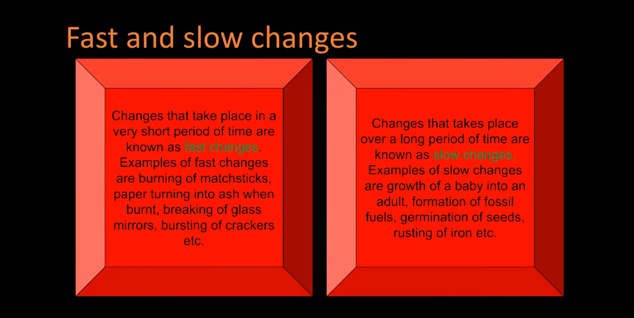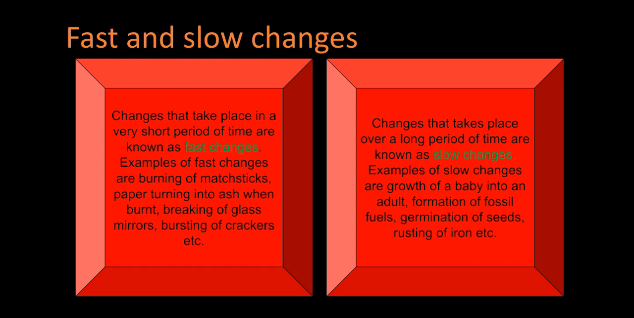Next is fast and slow changes. Now, these changes occur on the basis of their speed, that is, the change is occurring either quickly or taking a long time to happen. So, changes that take place in a very short period of time are known as fast changes. These changes occur spontaneously and the products are obtained almost immediately.